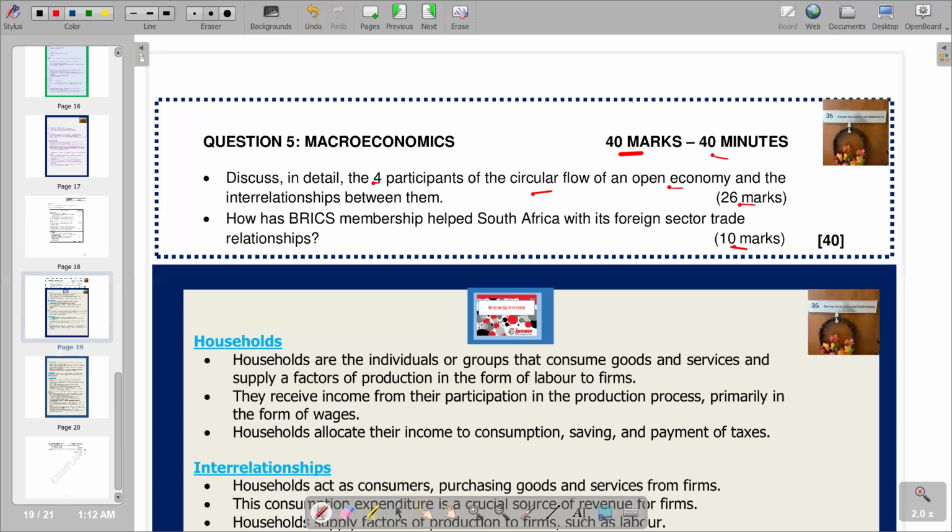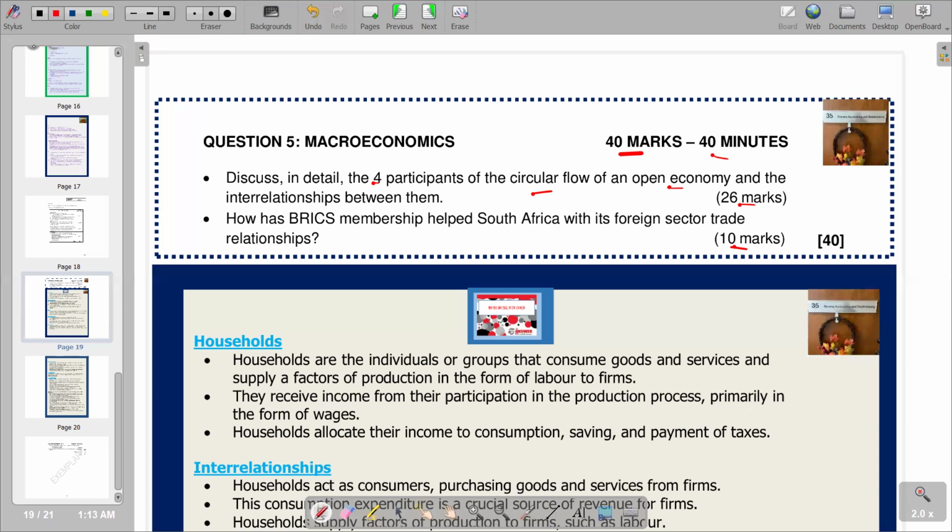It's all about the interconnectedness between the participants. It should be mentioned when we are talking about the interrelationship, in terms of real flow. And we said real flow is the goods and services. Then we also look at the flow in the form of money flow. With money flow, we are talking about the flow of income between the participants. So this is how we are going to approach the question. We are going to look at the other section.